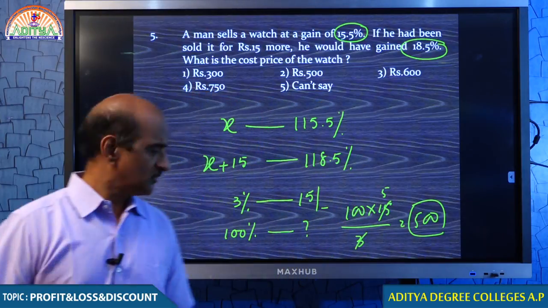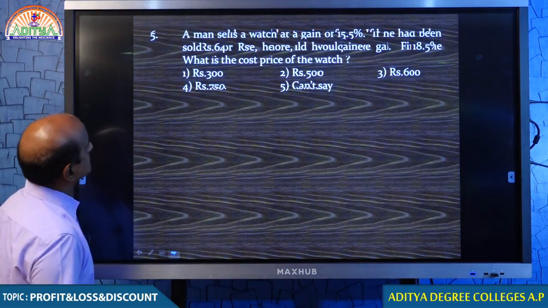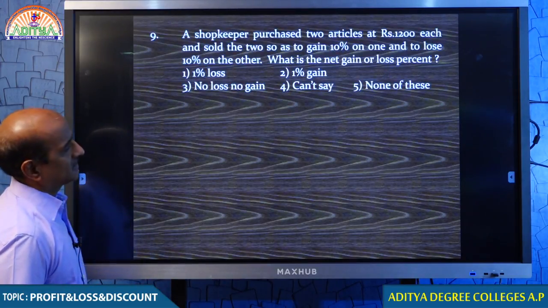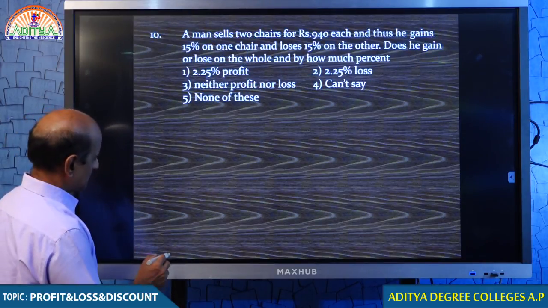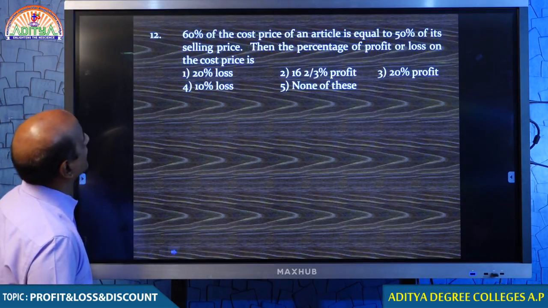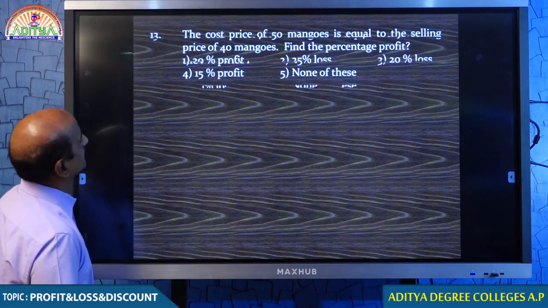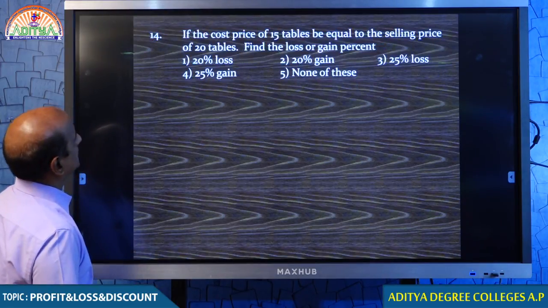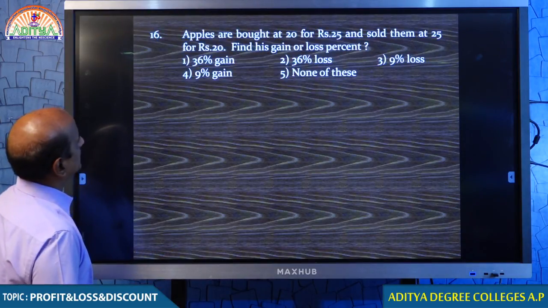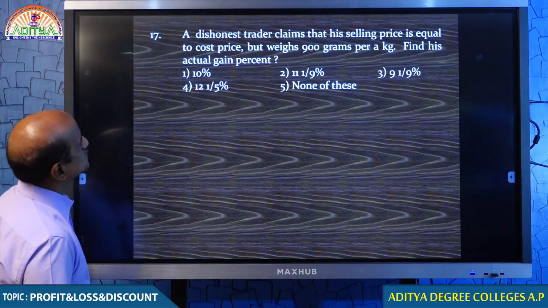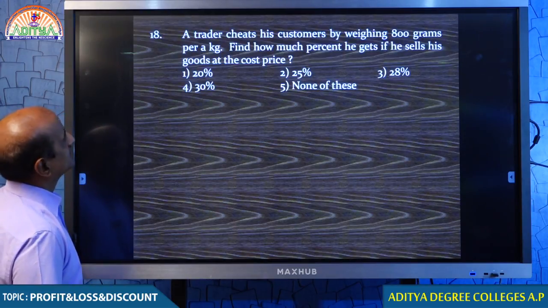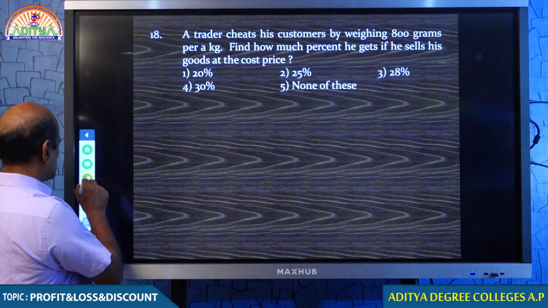Now, one more question I want to explain. Question number 6 is also similar. Question number 9, you understand that cost price is the same, selling price is the same, you know how to handle these questions. Question number 11 is also fine. Question number 12, I do not think we need to repeat, we only discussed it in the morning. Question number 15, we discussed right now. Question 16, 17, 18. So far we discussed the questions up to here.